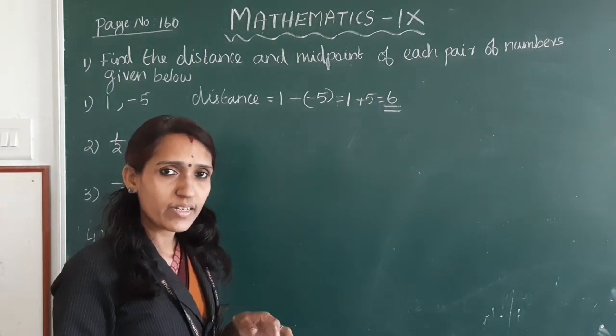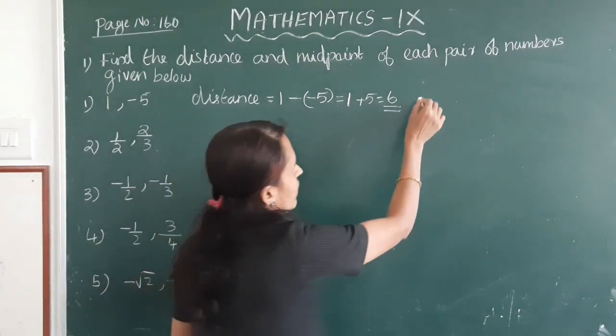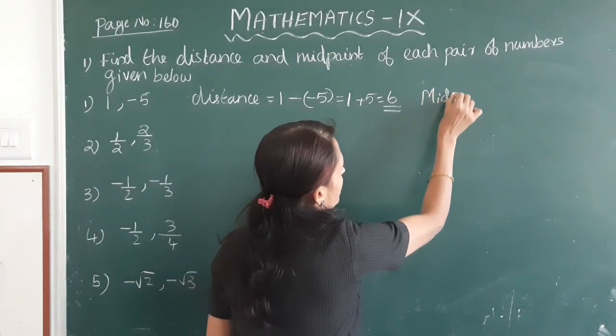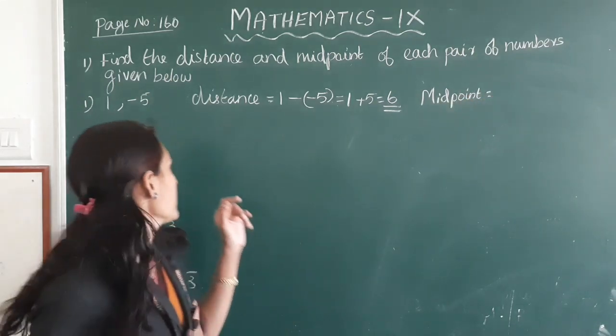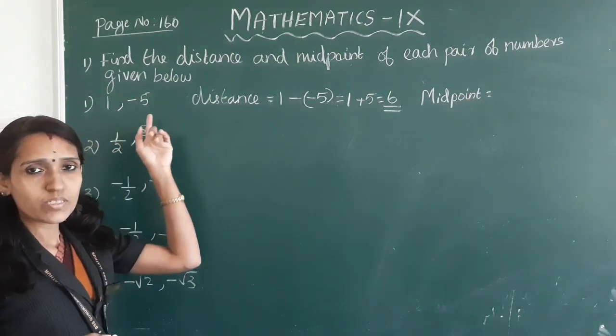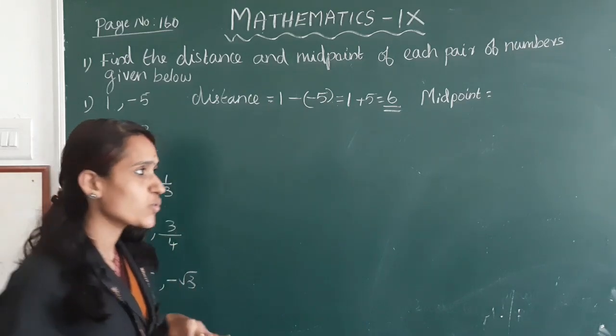Next we have to find its midpoint. Midpoint is equal to the sum of these two numbers divided by 2.